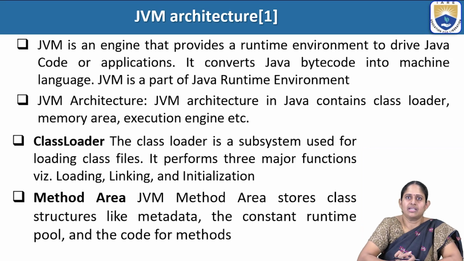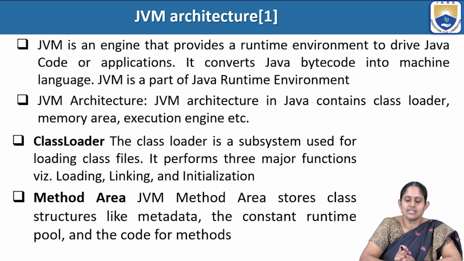Next is JVM architecture. So JVM is an engine that provides runtime environment to drive Java code or applications. It converts Java bytecode into machine language. It is a part of the Java runtime environment. The architecture in Java contains class loader, memory area, execution engine, etc.